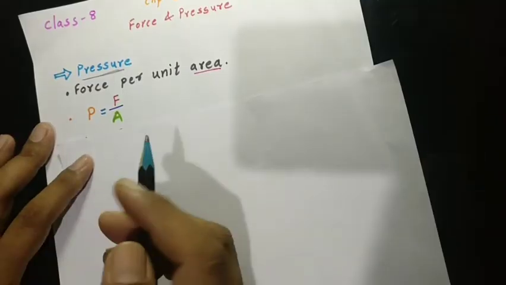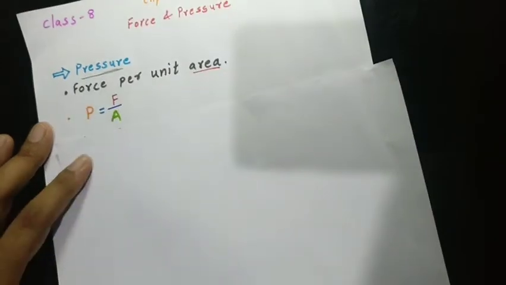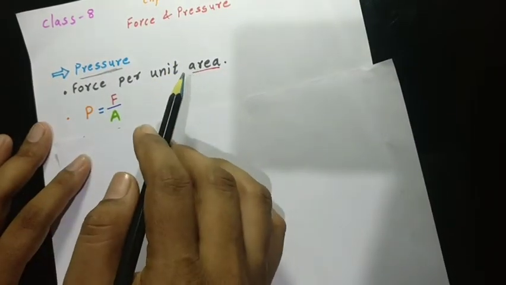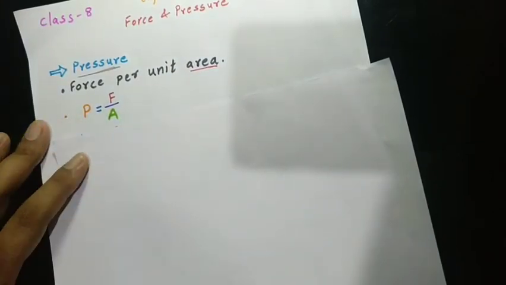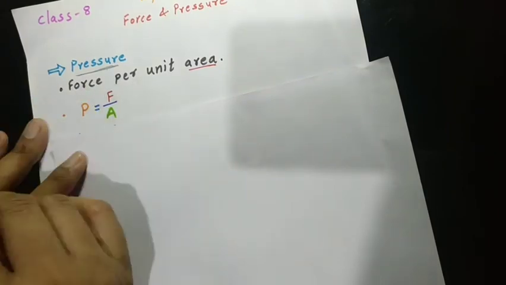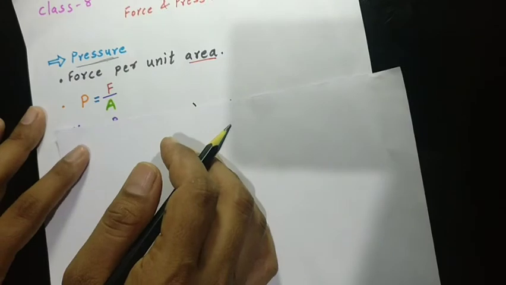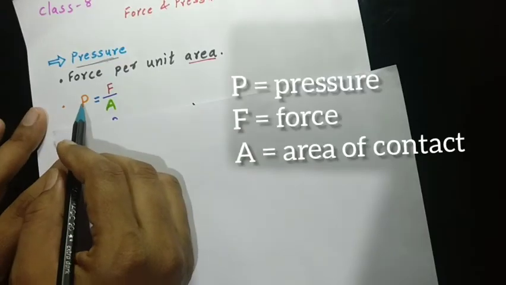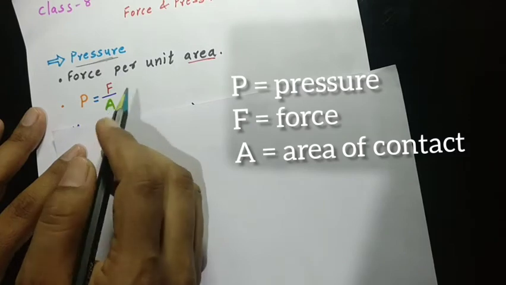So what is pressure? Pressure is nothing but force per unit area. See, area plays a very important factor in the case of pressure, because according to the definition, we have one equation of pressure, that is, pressure is nothing but force upon unit area.